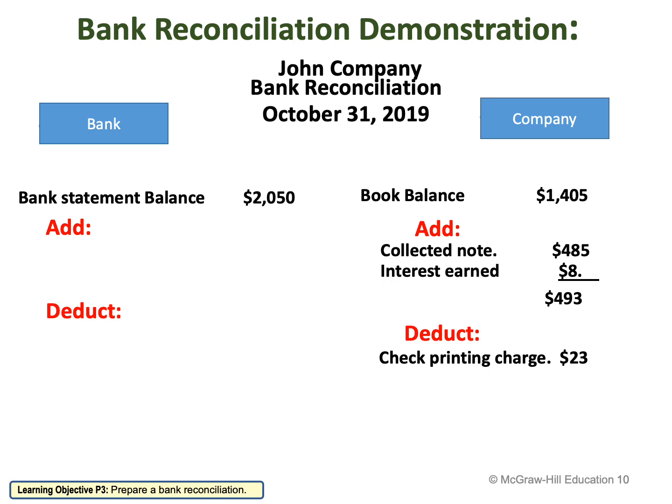Check printing charges. If I'm a company and I have an account in the bank, and I want a checkbook, I have to pay money so the bank can print the checkbook for me. Those charges are an expense, and they're going to deduct the cash of the company. That's why the check printing charges, which is $23, are recorded in the deduct section of the company. Why? Because I'm paying money to the bank to print a checkbook, so my cash is going to decrease. That's why I record it under the deduct.